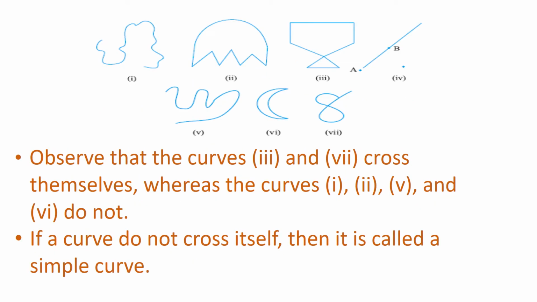Look at the diagrams. We observe that the curves 3 and 7 cross themselves, whereas the curves 1, 2, 5 and 6 do not. If a curve does not cross itself, then it is called a simple curve.